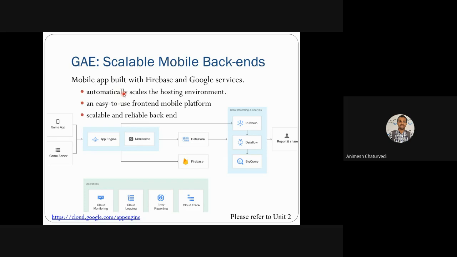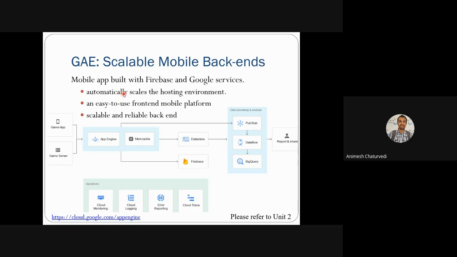Firebase would actually have this data store, and this data store would be looked up. How the data store contains the data, the data processing would take place at the data flow level, and BigQuery is the component that actually provides and generates reports, and you can share that report as well.